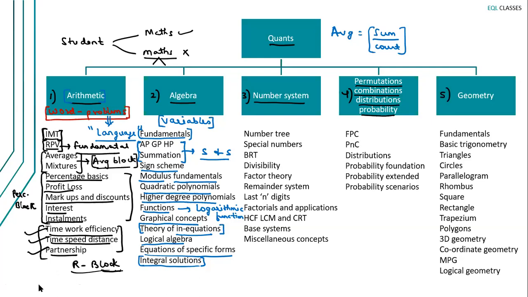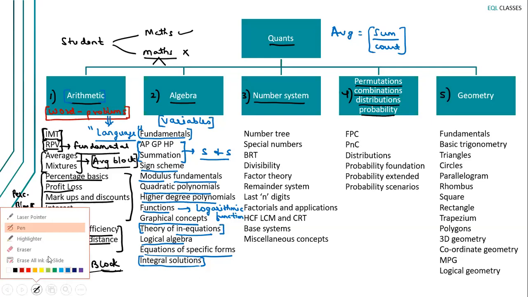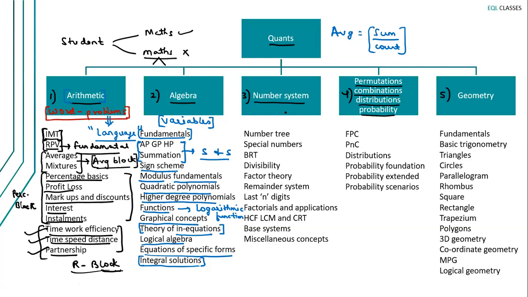Now moving on to the next block, which is number system. Now number system used to be very important in the past. The importance has declined in the current context, but it is still an important topic. You still need this topic, okay? So you first start off number system with understanding the number tree and special numbers, right? Special numbers are very, very important if you want to understand number patterns, because number patterns eventually help you in LRDI as well. So number tree and special numbers kick off the number system block.